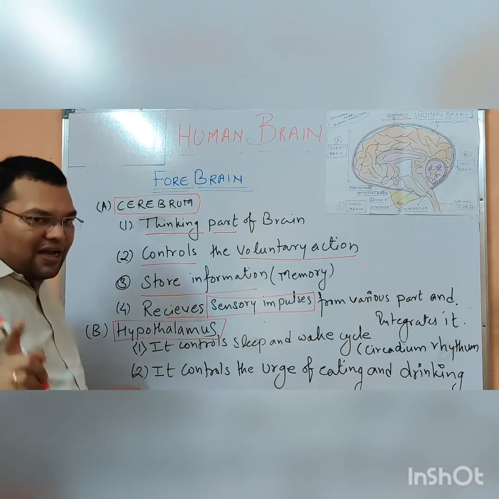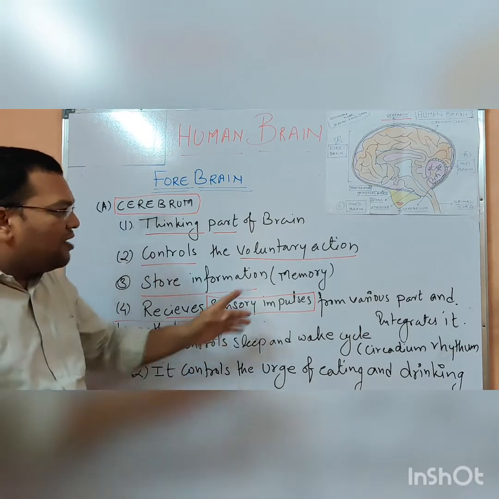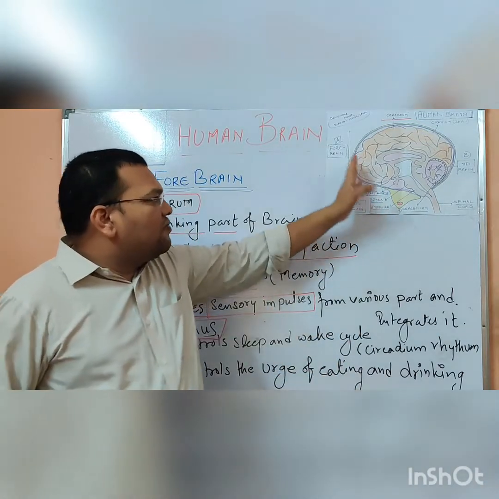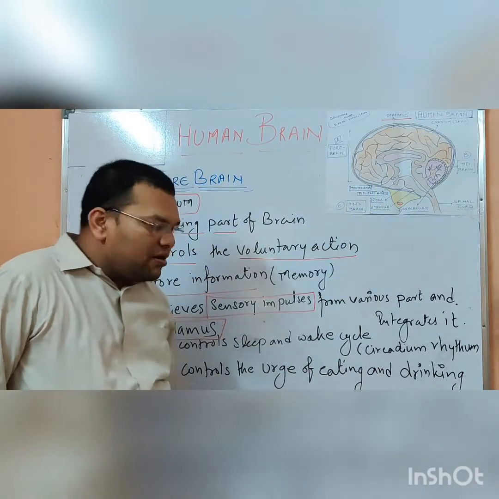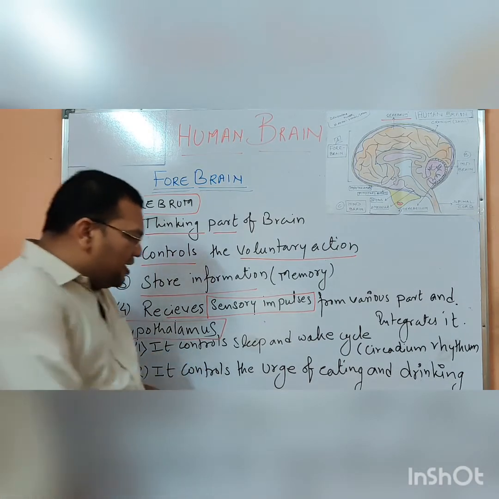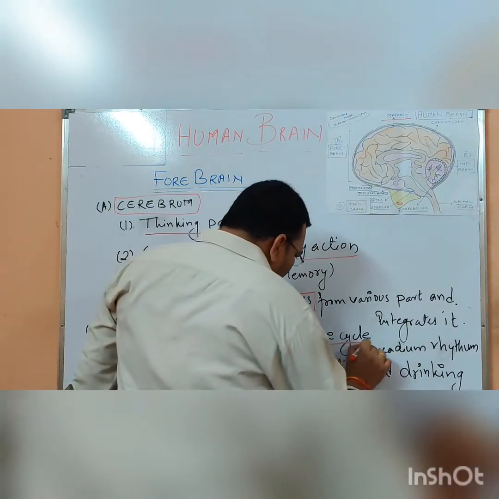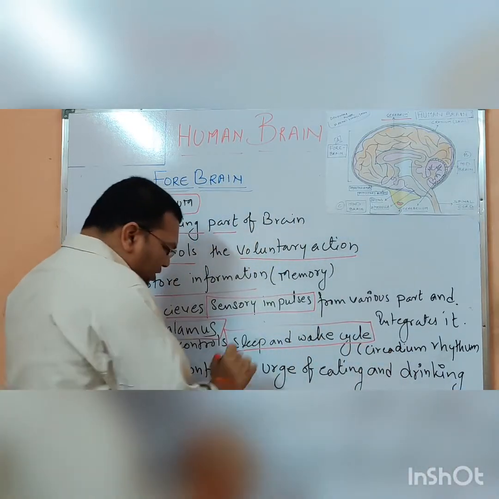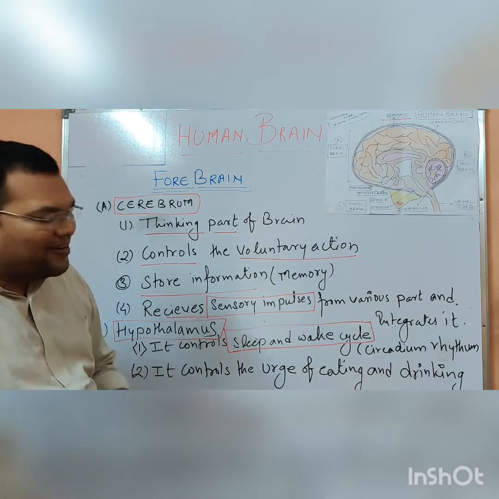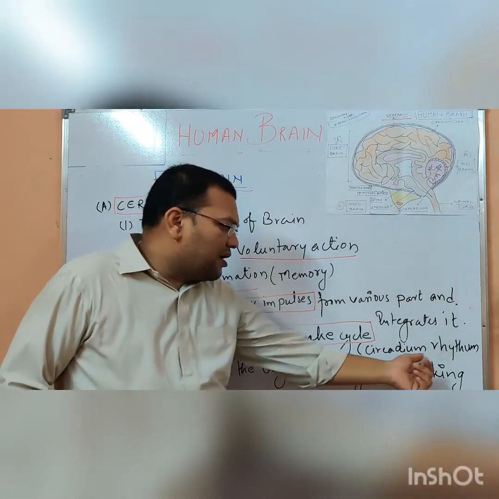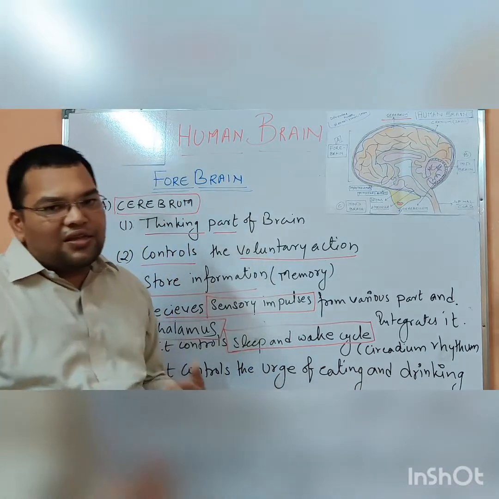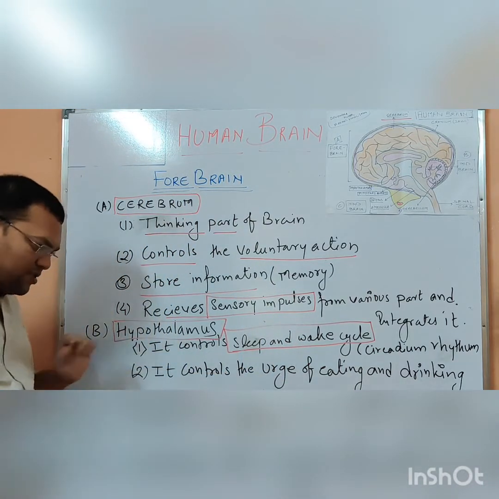Now the next thing is the hypothalamus. The hypothalamus is also a gland, and it is a part of the human brain. It controls the sleep and wake cycle. We stay awake during the day and sleep at night, and that cycle of waking and sleeping is also known as the circadian rhythm. So the circadian rhythm, that is the sleep and wake cycle, is controlled by the hypothalamus.